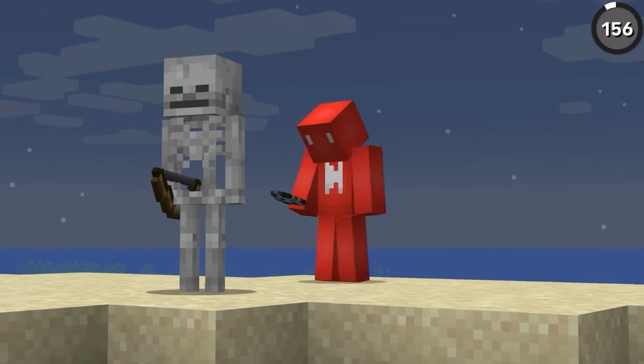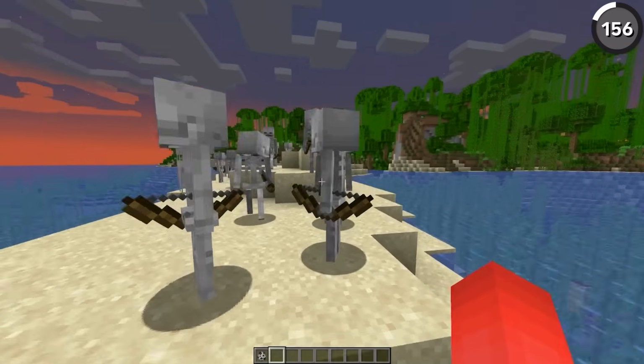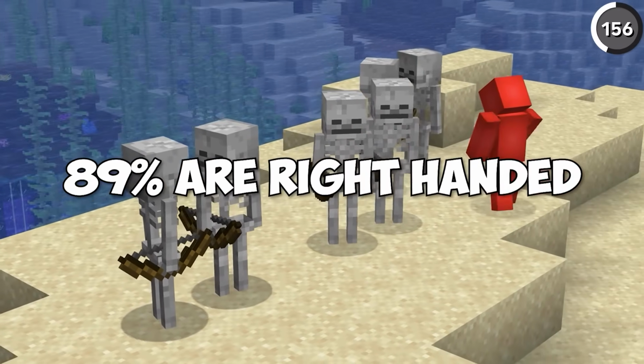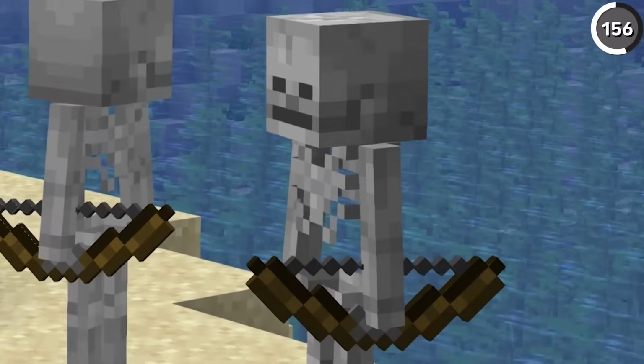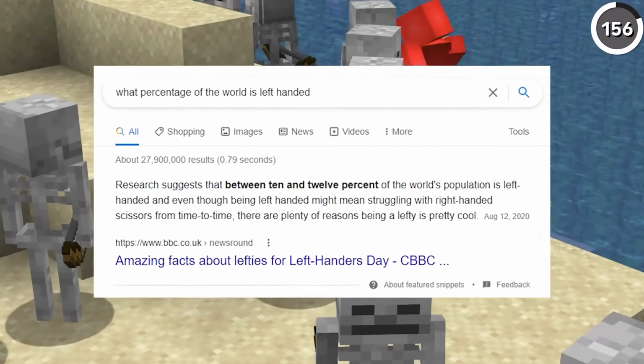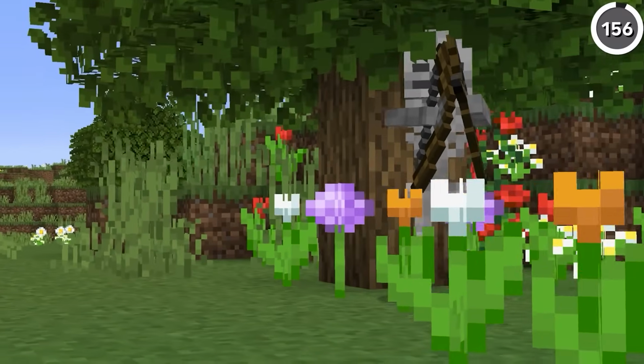Usually, when you see a skeleton, your first instinct is for fight or flight, but if you stop and look them over, you'll see this. In Java Edition, 89% of skeletons are right-handed, and the remaining 11% hold a bow in their left, and this emulates the estimated right-handed to left-handed percentage in the real world, and thankfully there aren't any ambidextrous skeletons in the game.